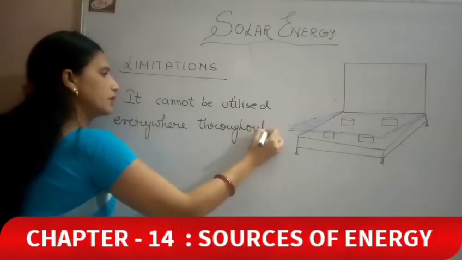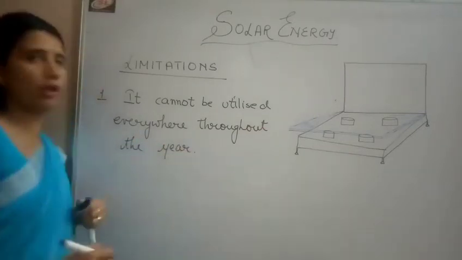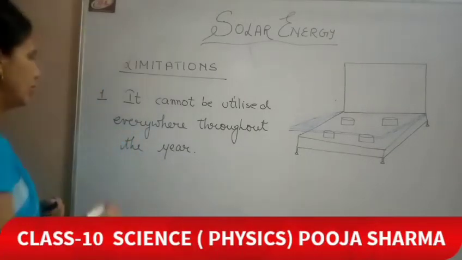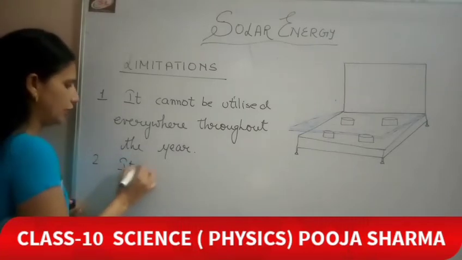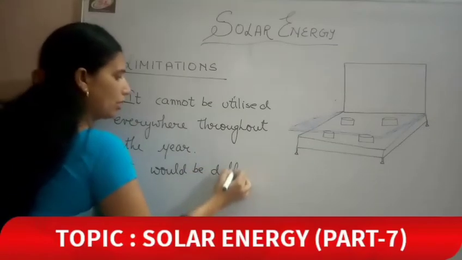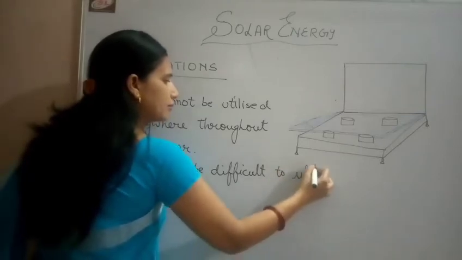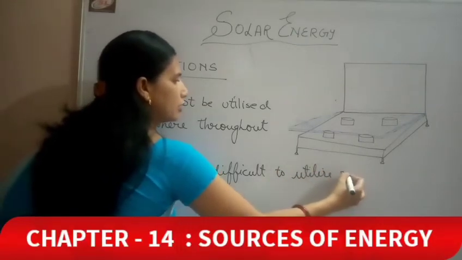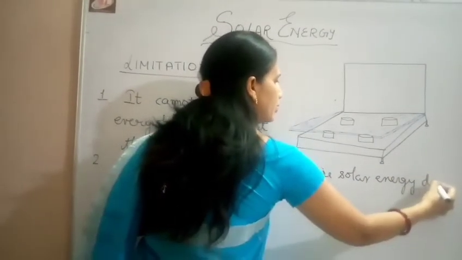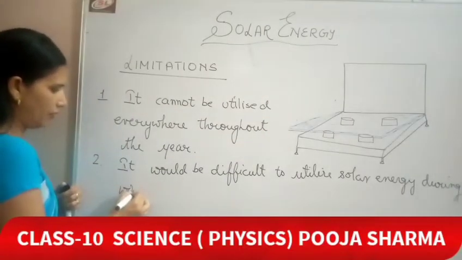Next would be, it would be difficult to utilize solar energy during the rainy season and during the winters. It would be difficult to utilize solar energy during winters and rainy season.